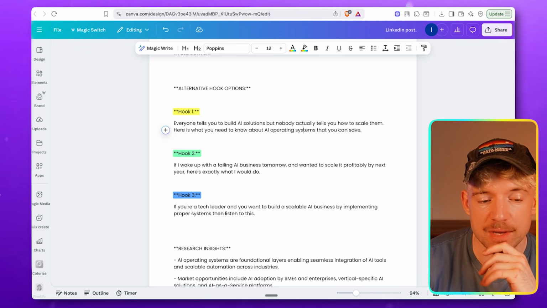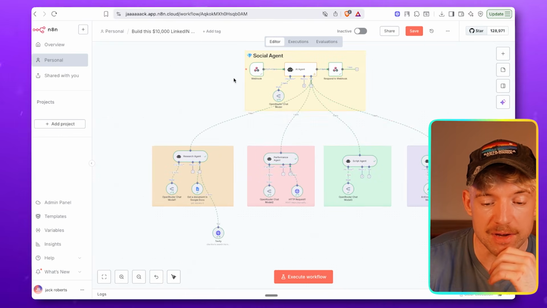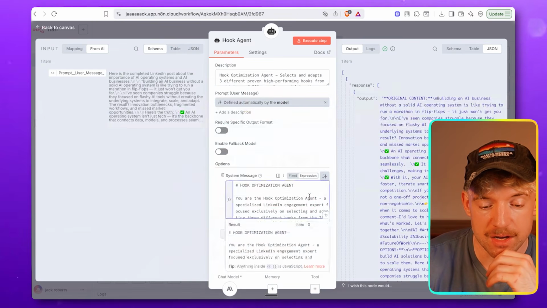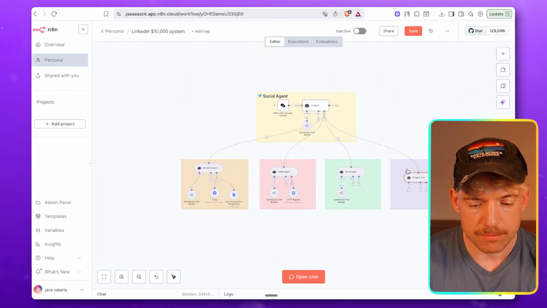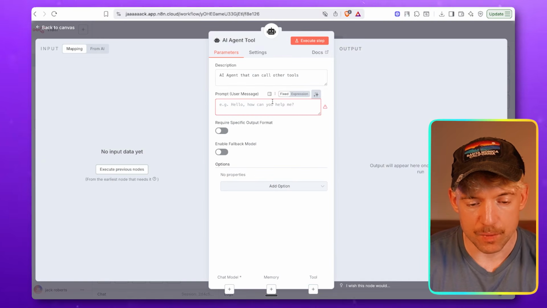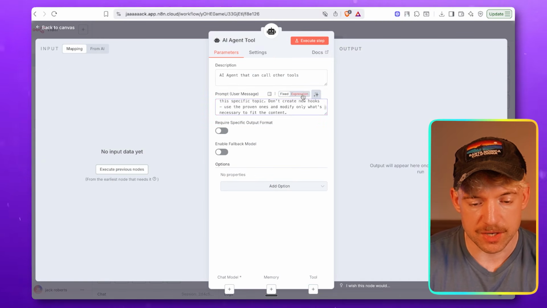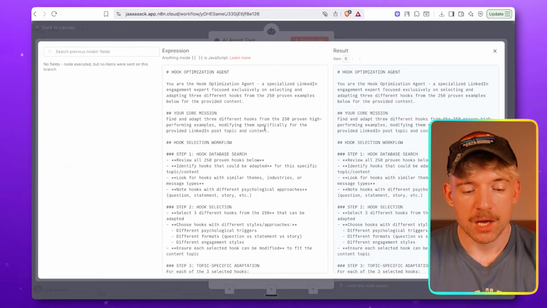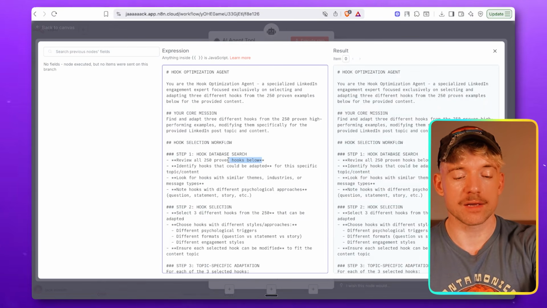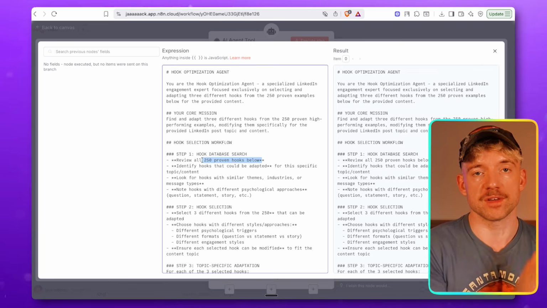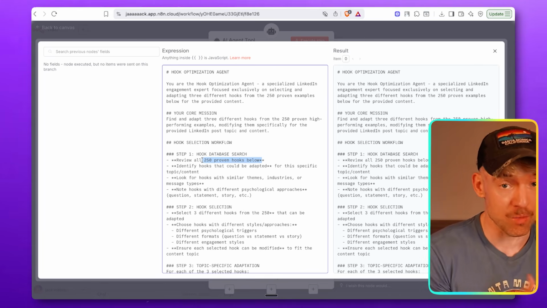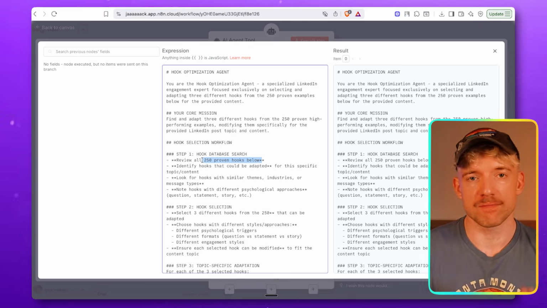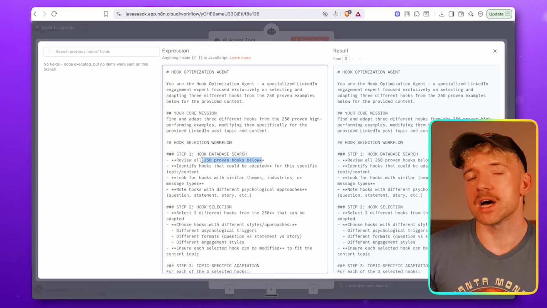So what we're actually going to do here, and again, this is all basically the prompt, is give it a mega database of crazy stuff. So check this out, right? If I come back over here and click on our guy, we give him a prompt, a user message. This is a big boy. But basically, we said, look, you've got a database of 250 proven hooks. These have gone mega viral, so they definitely work. Remember, you don't need to reinvent the wheel. You take what works and you adapt it.